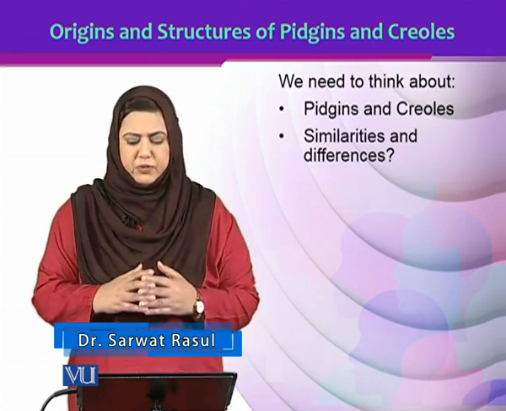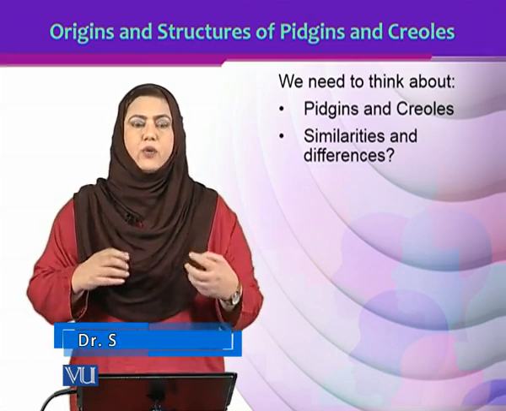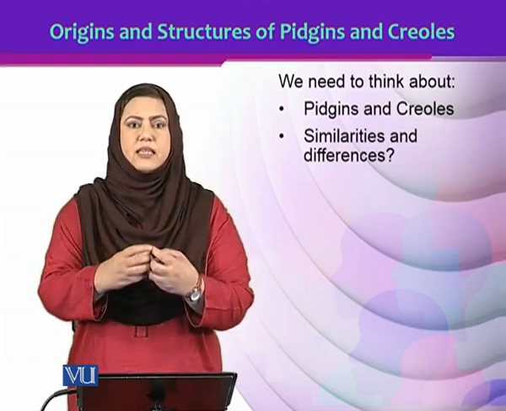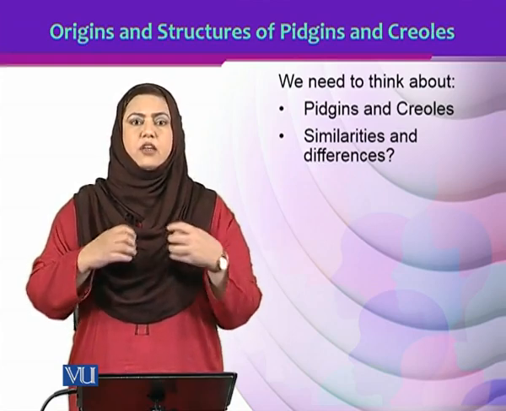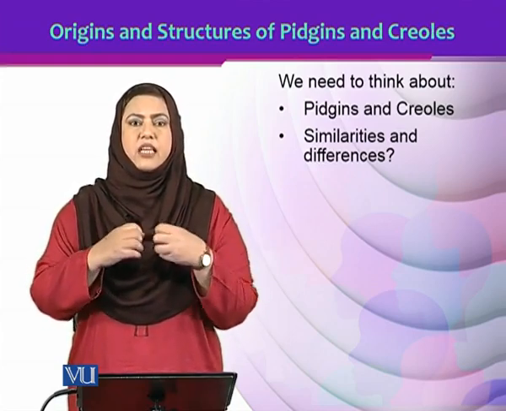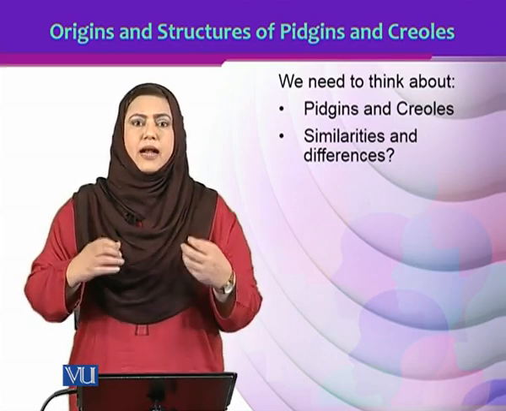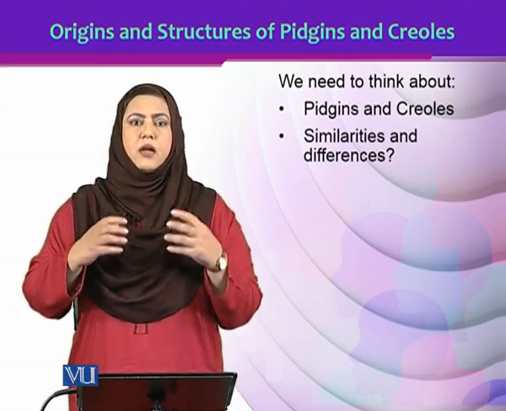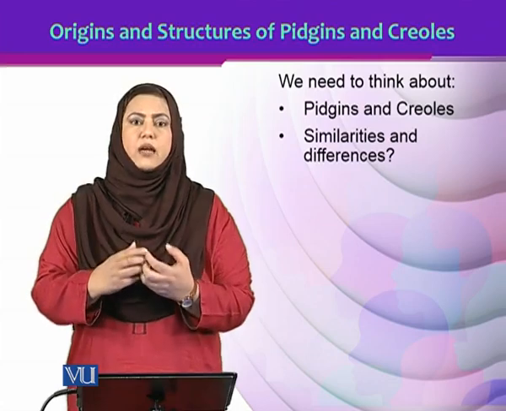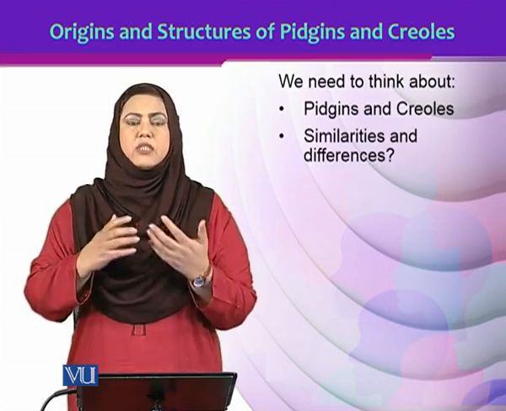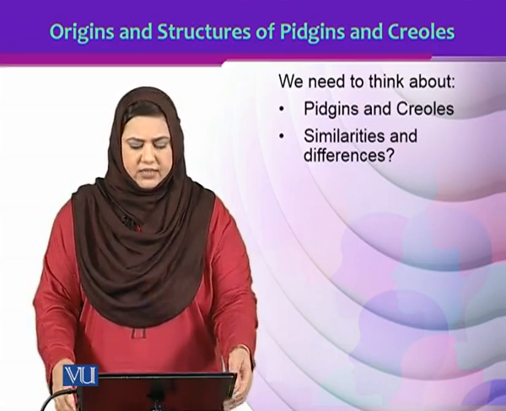Just to differentiate between the two and to show you what are the similarities, I would simply say a language that emerges as language C when people of language A and B are in contact and cannot communicate to each other in language A or B because of them being completely different and not mutually understandable. The users, based on the necessities, create a new language, which is called a Pidgin. When this Pidgin language is taken up by the next generation as their first language, we call it a Creole.